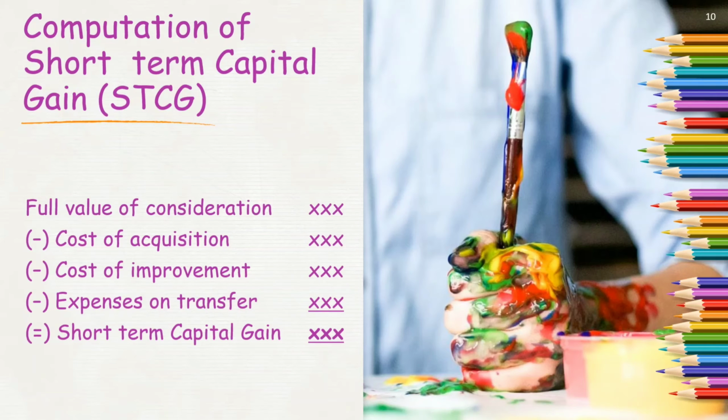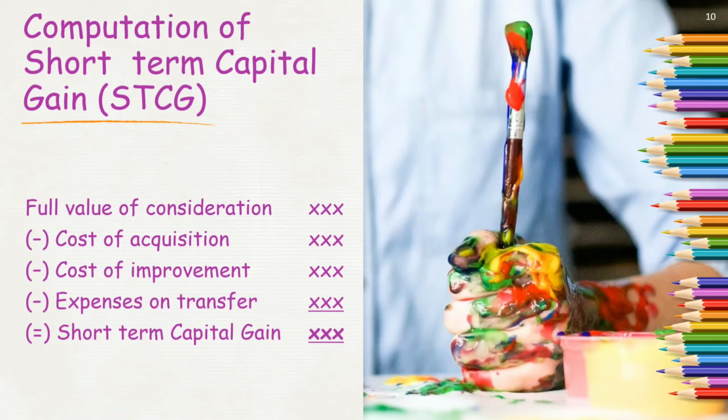So I start with the first item called full value of consideration. What is full value of consideration? It simply means whatever I have received on such transfer. Say I am selling off my capital asset for rupees 5 crores. Irrespective of what expenses are there, or what price I purchased it for, that is immaterial while considering the full value of consideration. What is the actual full value of consideration? It is something that I have actually received on transfer of the capital asset.